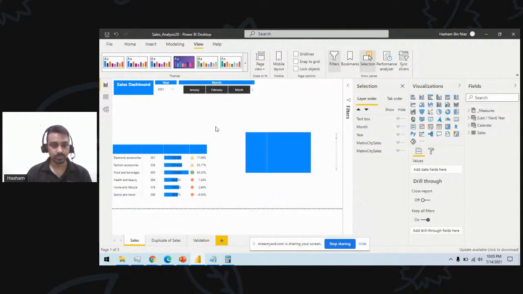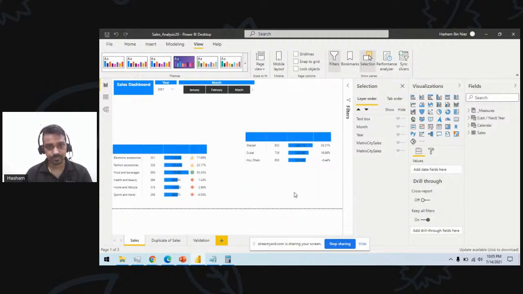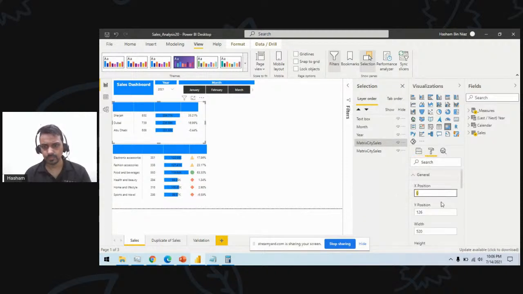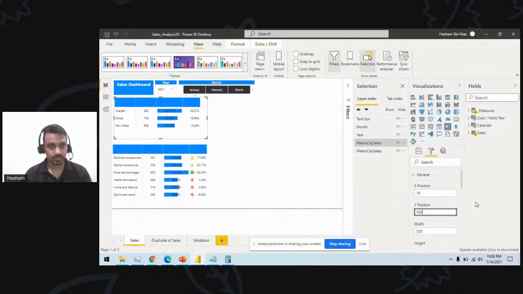Now I want to align this one, so something like 20 here. Okay, so this is 200.